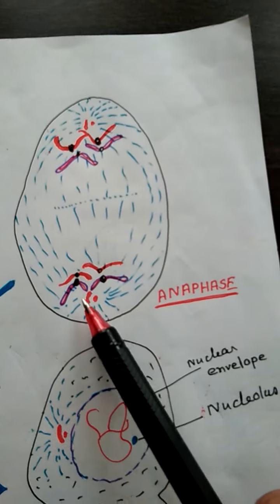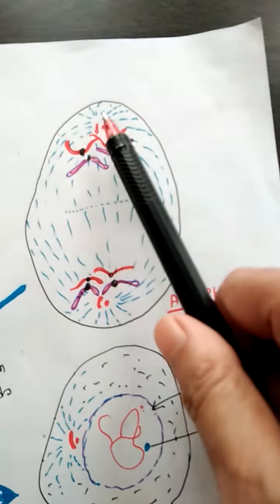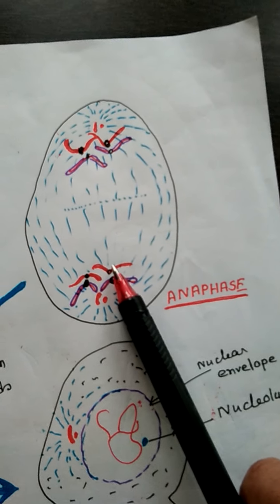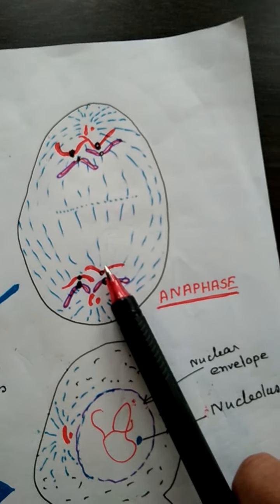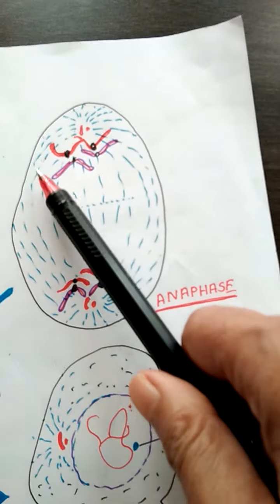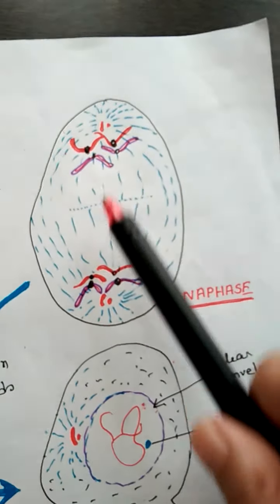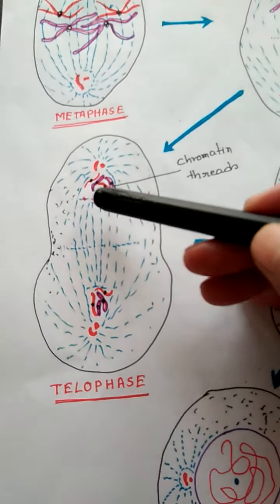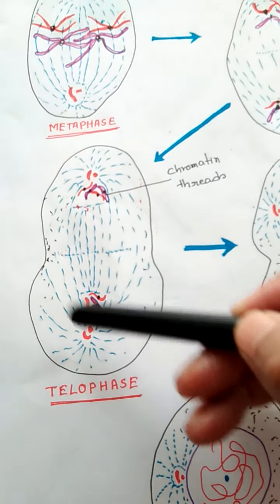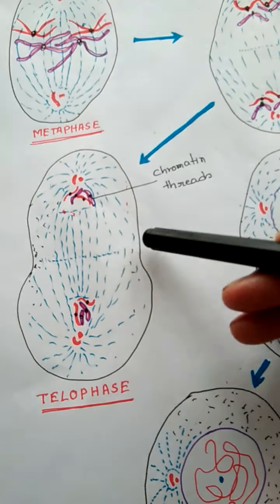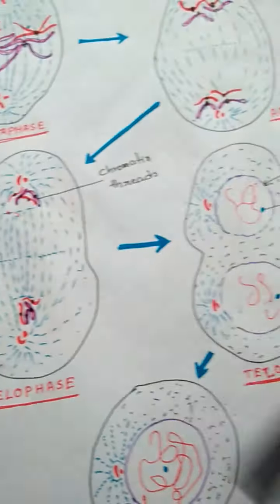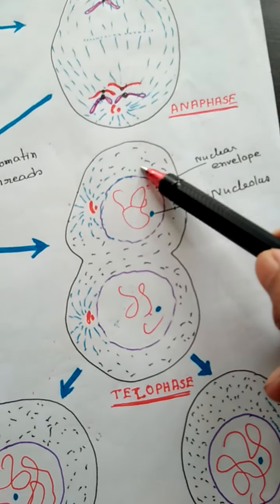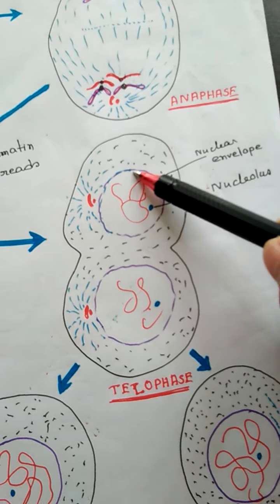So now the chromosome fibers or microtubules pull the homologous chromosomes with their 2 chromatids towards the 2 opposite poles. They start to move towards the 2 opposite poles. In the telophase stage, they reach the opposite poles and the cytoplasm becomes constricted, or cleavage formation takes place. Ultimately, this cleavage is completed and then the nuclear membrane starts to reappear.